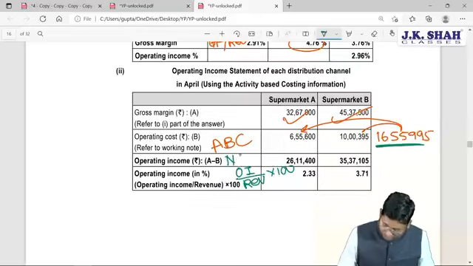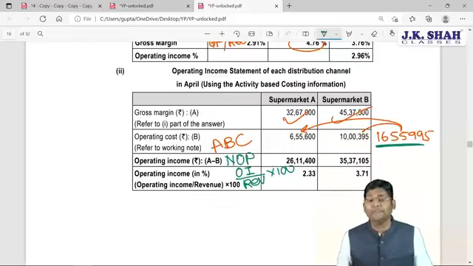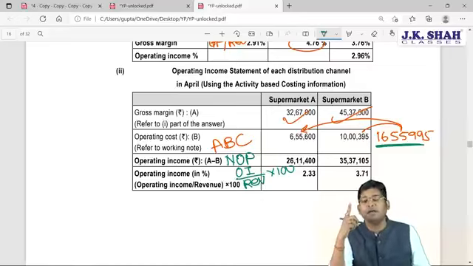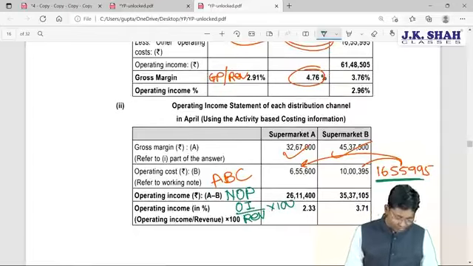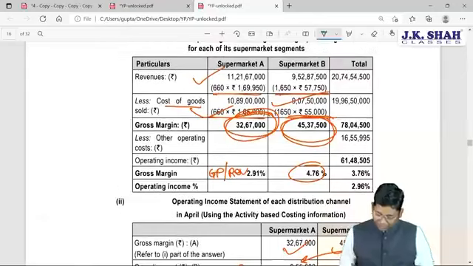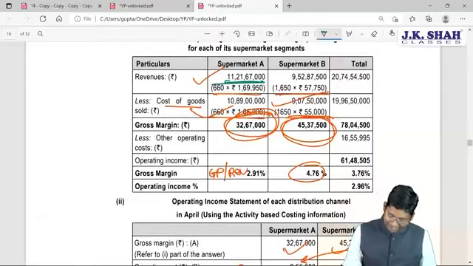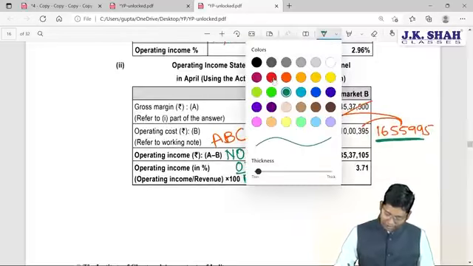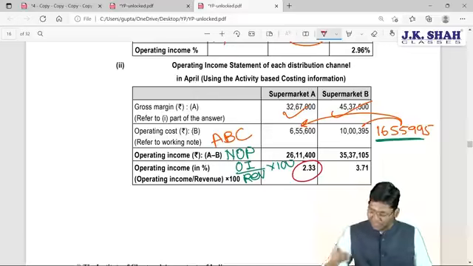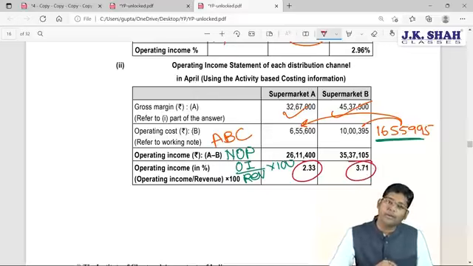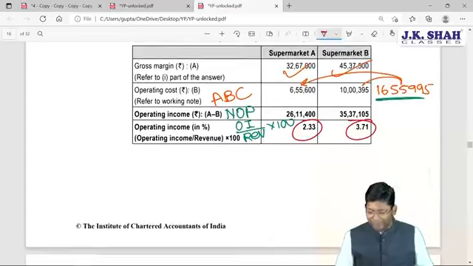Operating income margin is your net operating profit margin, and it can be calculated by dividing the profit amount by your amount of net sales. So the amount of your operating income is 26,11,400. When you divide it by your total revenue of 11,21,067,000 and convert it into percentage form, you get a fractional value, which is rounded off and written over here as 2.33%. The same method is used for ascertaining the operating income margin for supermarket B. So this is the end of your ABC discussion.